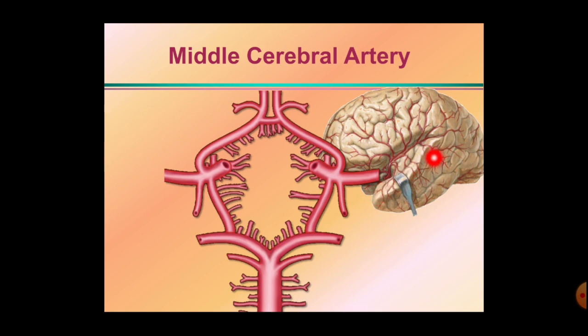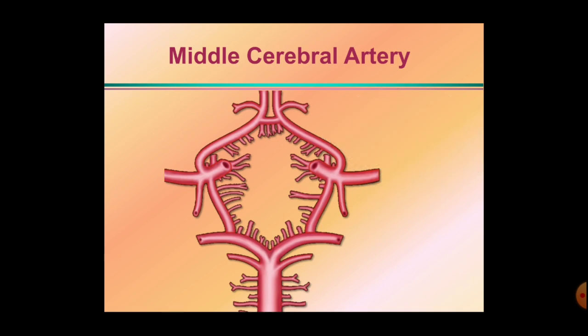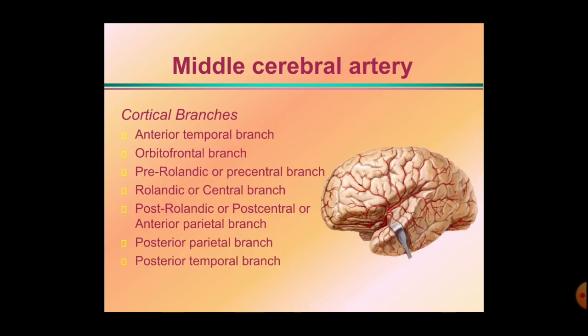It gives some central branches, and then there are the cortical branches present here. We will study what branches arise from the middle cerebral artery. These are the cortical branches arising from it.